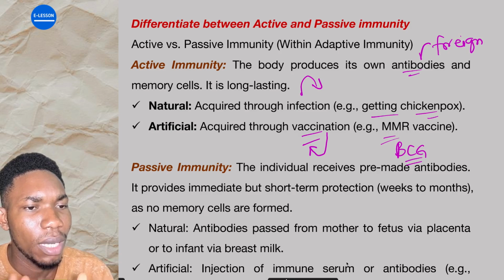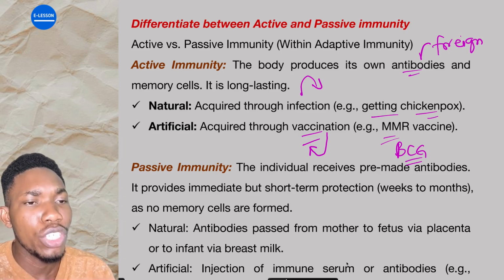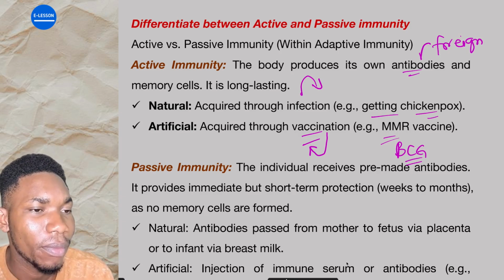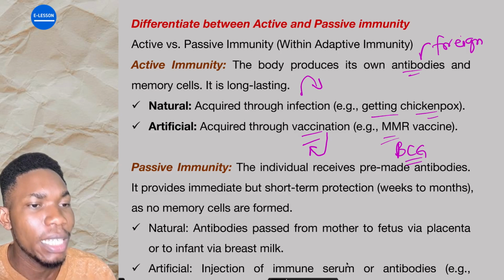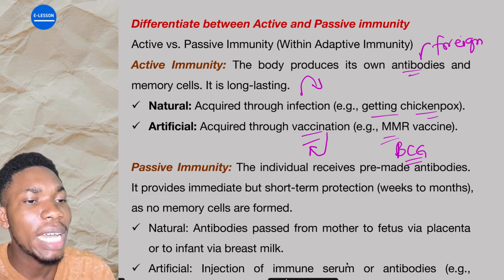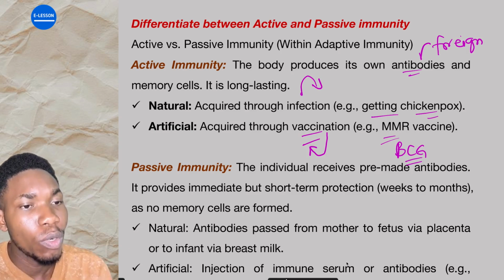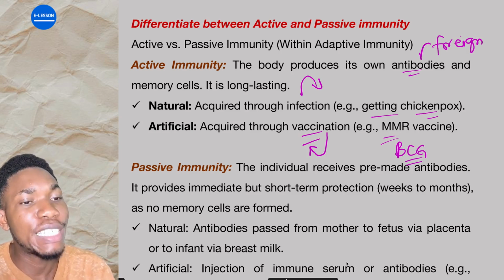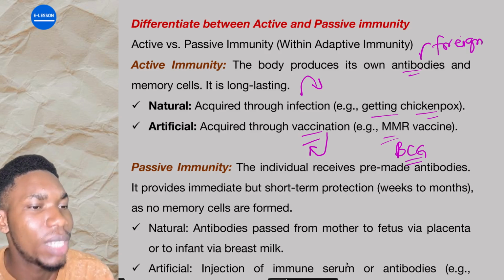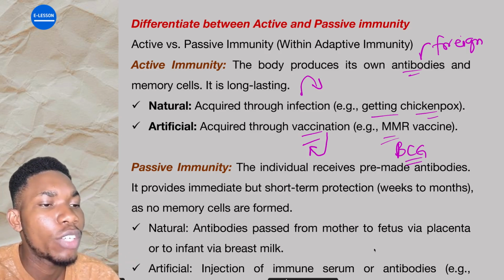Are you getting it? For instance, tuberculosis, or measles, MMR. Now, when you inject that person with that particular vaccine, it will come deceive your body, say this thing don come before, whereas it never come. Are you getting it? Deceiving your body to produce those antibodies so that in case that particular pathogen come, we don already like secure people wey go fight against am, because we don already first deceive am to make sure say everybody dey do wetin don dey ready. Do you get the idea? Exactly. So that is artificial immunity, and it's acquired through vaccination.